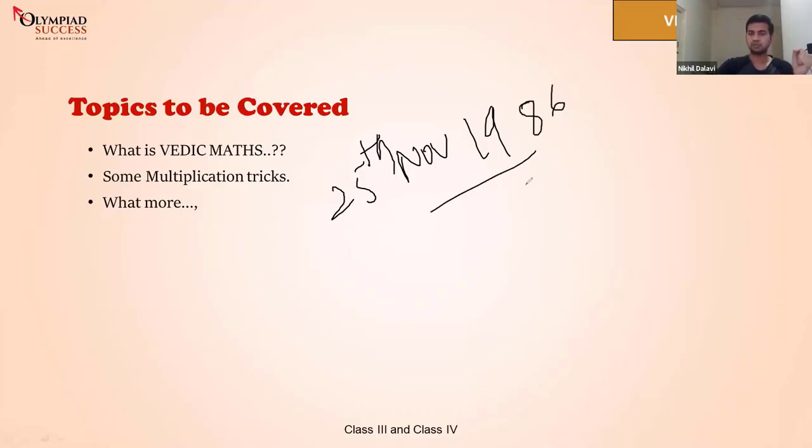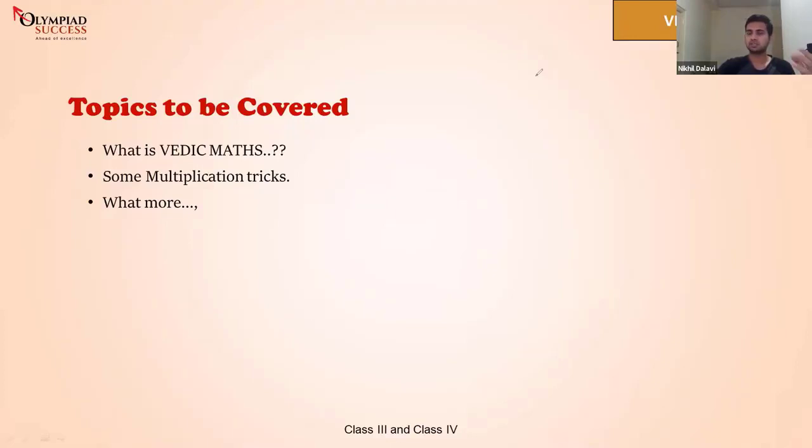You can tell which day it was, whether it is a Sunday, Monday, Tuesday or Wednesday. We are going to study the tricks by which you can do this. This is some extra part of Vedic mathematics.